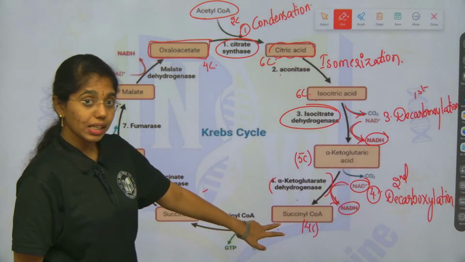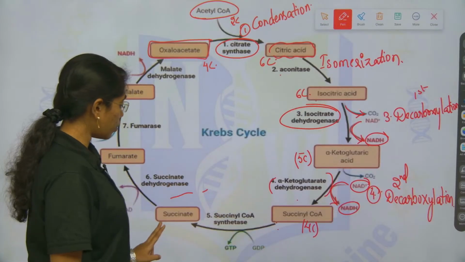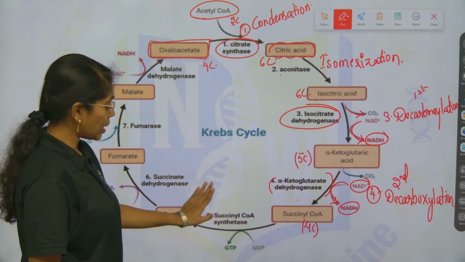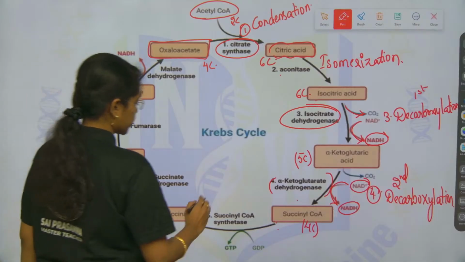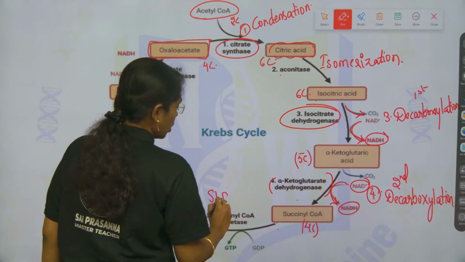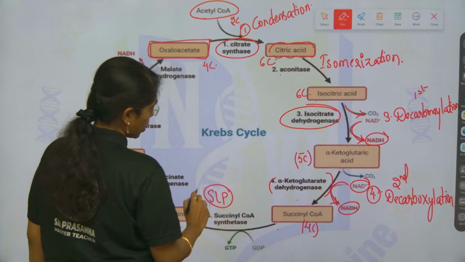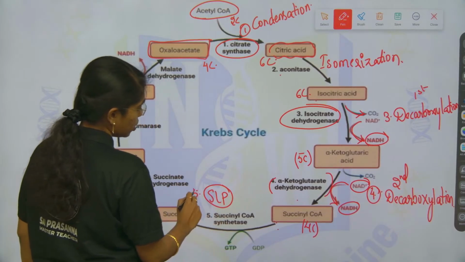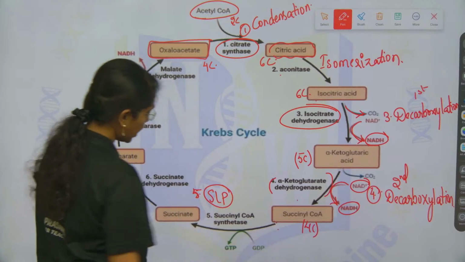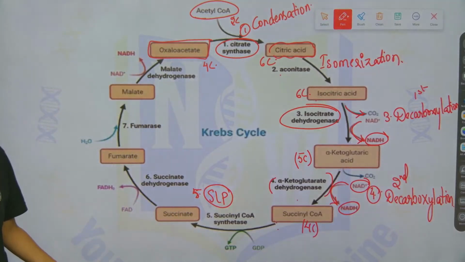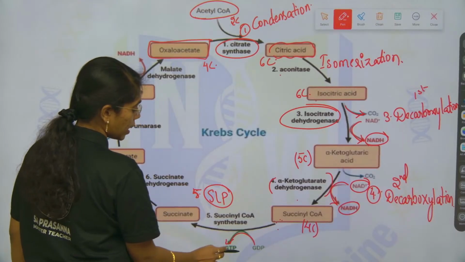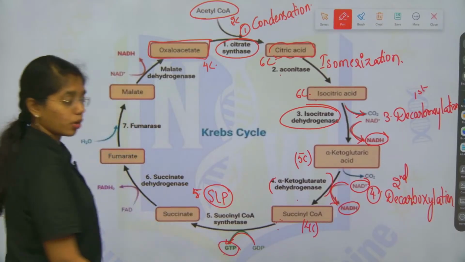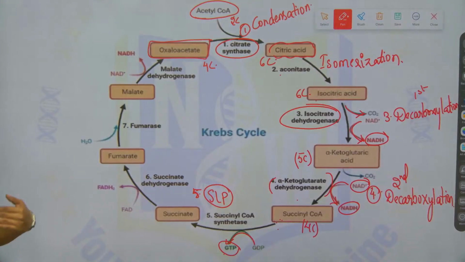Then succinyl-CoA is converted to succinate. At this step, substrate level phosphorylation will occur, SLP. Okay, this is substrate level phosphorylation, wherein from succinyl-CoA, when it is converting to succinate, from the substrate itself phosphate group is taken and GDP is converted to GTP, or you can also say ADP is converted to ATP.